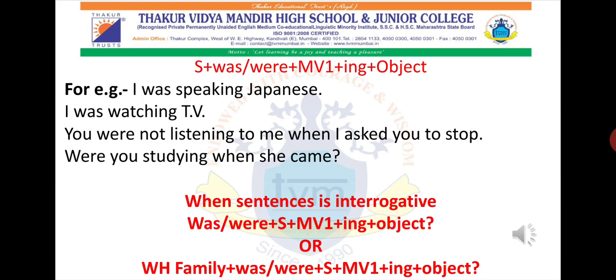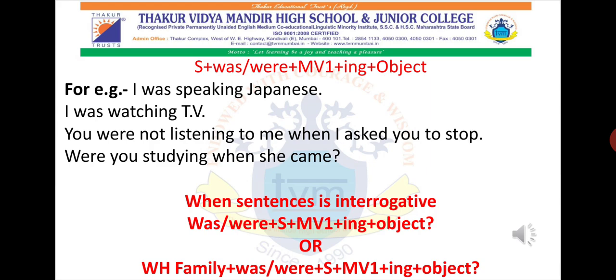Now since it is I, we will make use of the helping word was. I was speaking: main verb plus ing, that will become speaking. What is the object? Japanese. Let's look at another example. Since it is I, again we'll make use of the word was: watching TV.